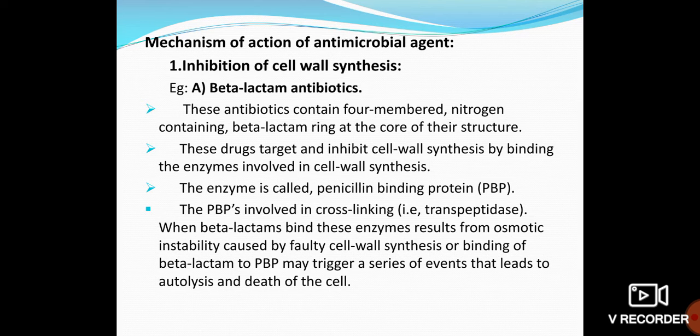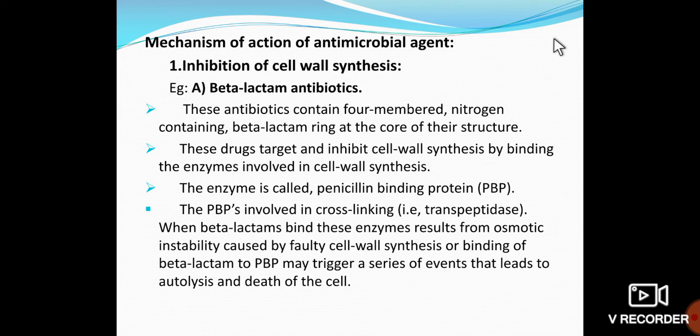What will happen when it binds to that enzyme? Usually this penicillin binding protein is involved in the cross linking of the cell wall. Whenever this antibiotic attaches to that PBP, there will be an instability in the synthesis.